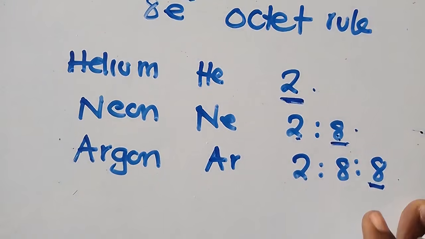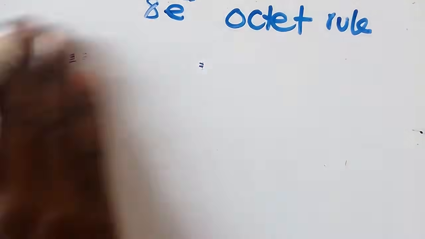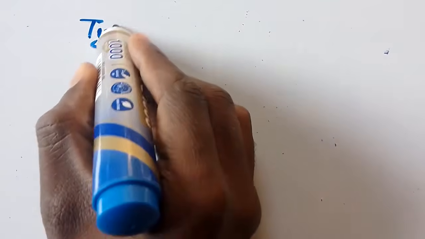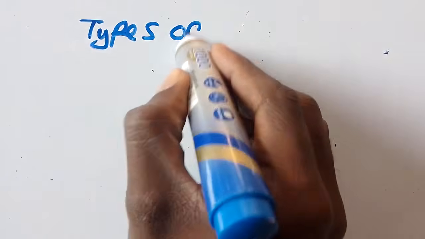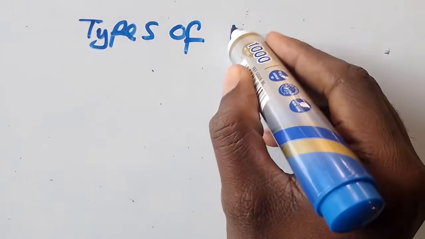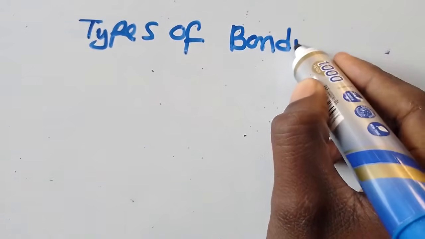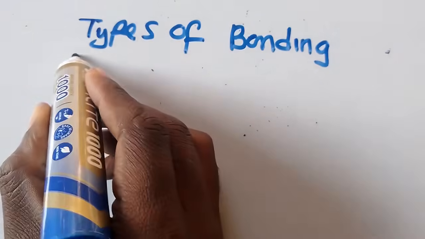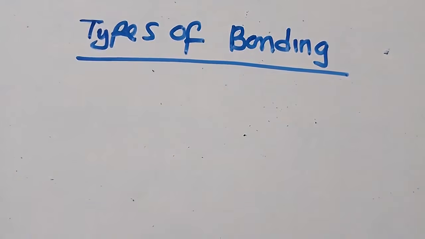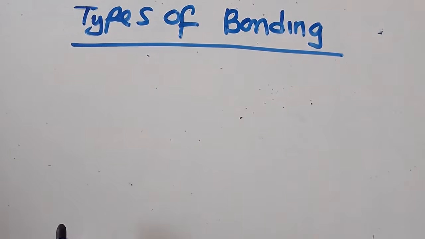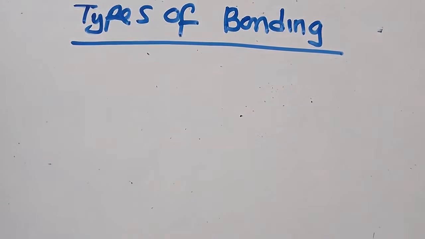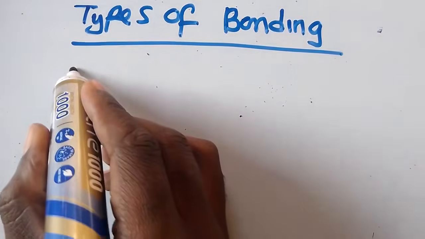So we go to types of bonding. Let us talk about types of bonding. So you need to understand these types of bonding. In general, we only have 3 types of bonding at your level.